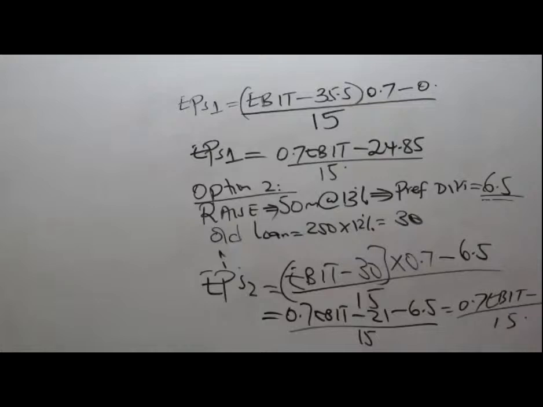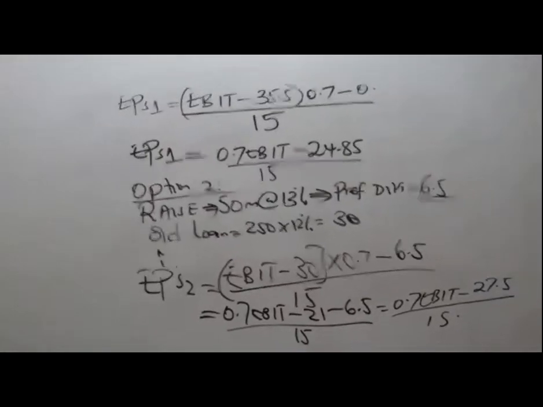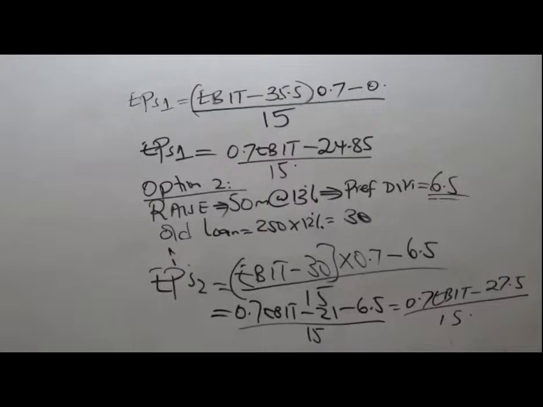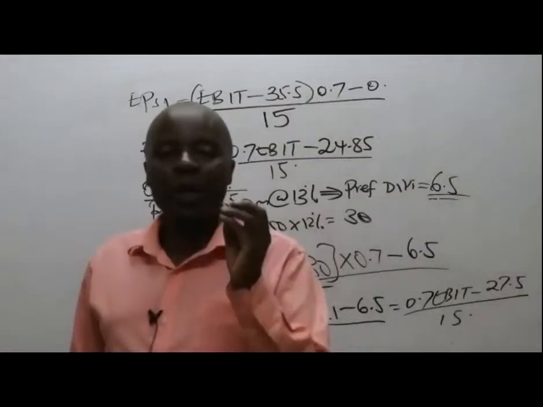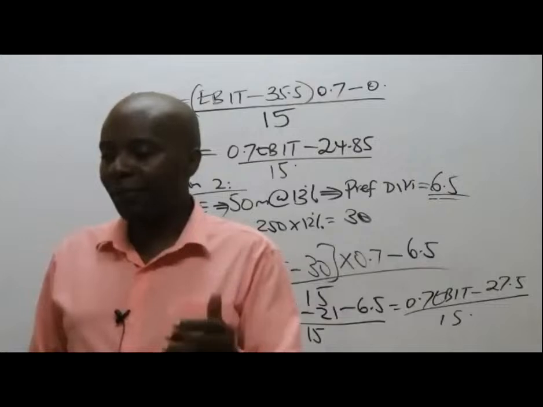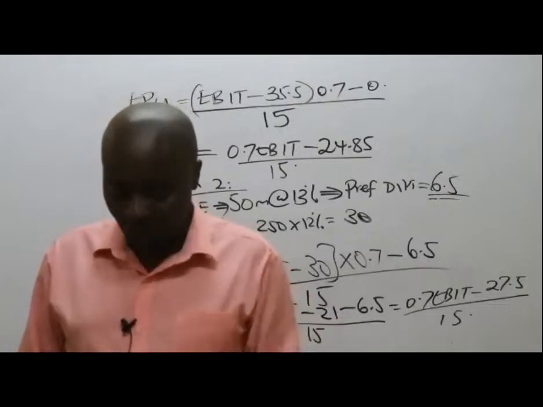Nimeandika mahali board ionekane vizuri. Asante sana. Now, this present should go to the first student who will write for us the EPS3 formula. If you write for us the EPS3 formula, then you should be able to get our present.